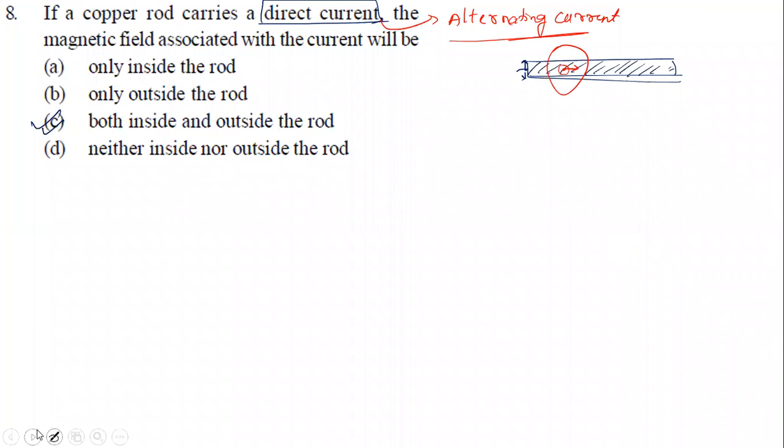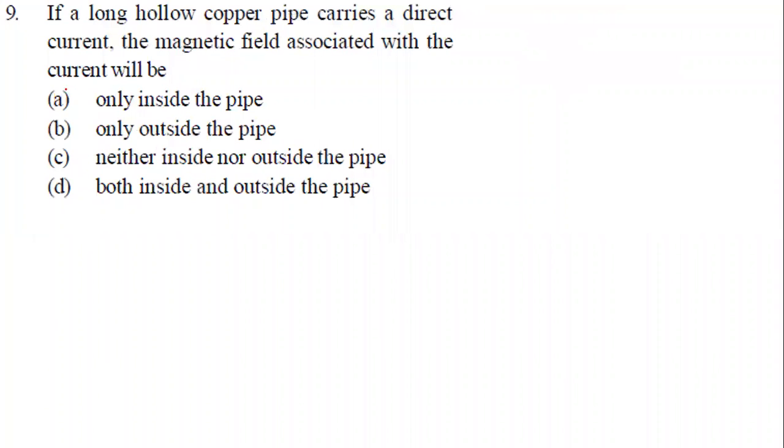Yes, look at the next question now. So look at the question now. If a long hollow copper pipe, this is given, a hollow copper pipe. Like if I take a long hollow copper pipe, it's long enough. So long means what? Length is very much bigger as compared to radius. That's long enough. The magnetic field associated with the current will be where, inside or outside? We are going to see now.